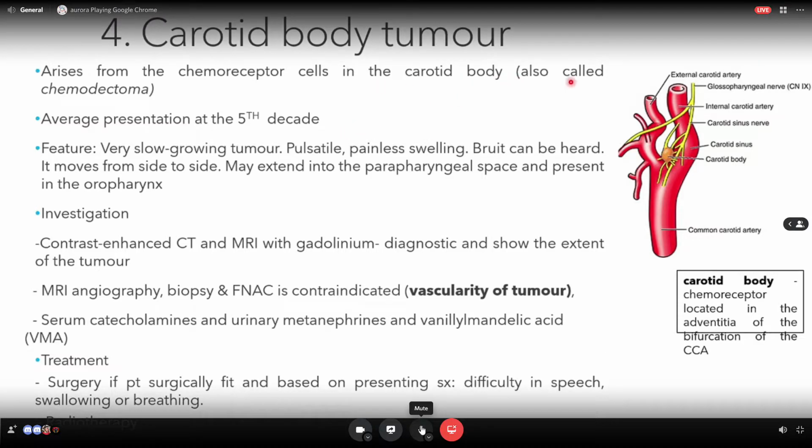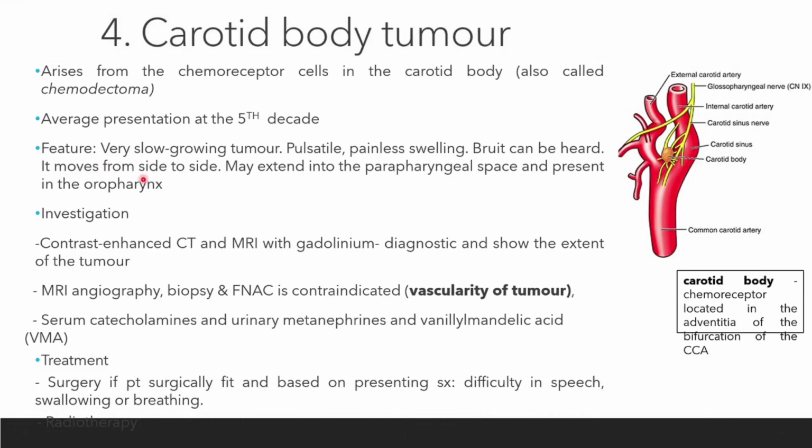Cuma dia punya feature dia very slow growing tumor. Dia pulsatile, dia boleh ada bruit and the painless swelling. And it also can move from side to side. They may extend into the parapharyngeal space and present in the oropharynx. Okay. For investigation dia kita do contrast CT and MRI with gadolinium. Okay, diagnostic and show the extent of the tumor. Okay. Tak apa. Alright.